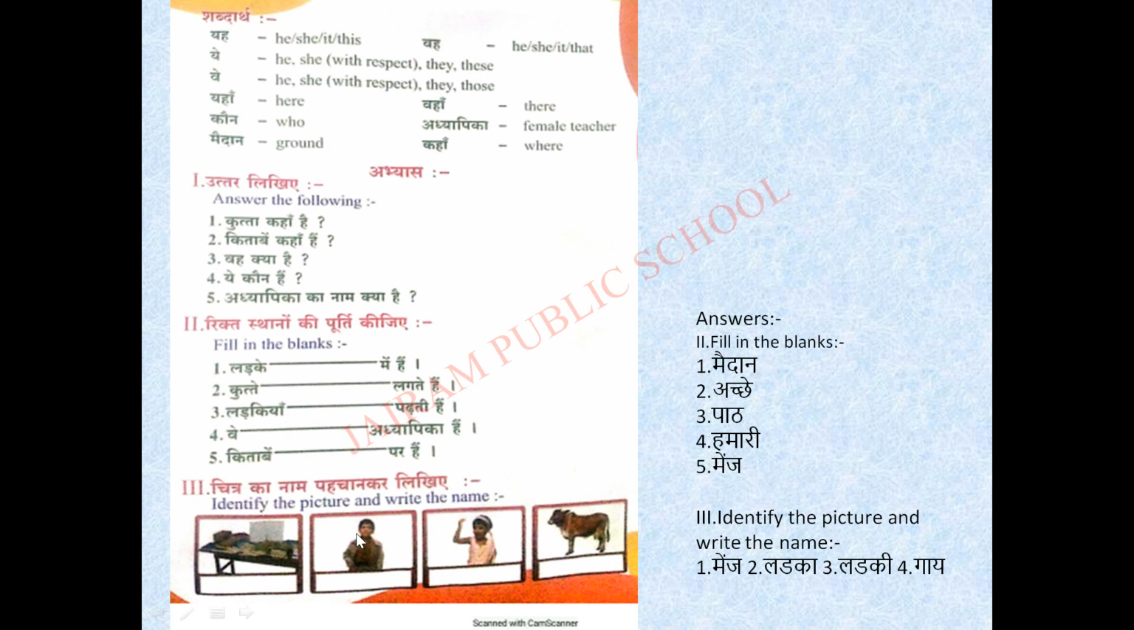And the next picture we have a picture of a boy. For boy you should write ladka. Okay, what is the answer for this picture? Ladka. And this is a picture of a girl. For that you should write ladki. Ladka means boy, ladki means girl. The last picture we have a picture of a cow. That is gai. So you should write gai in the place given.